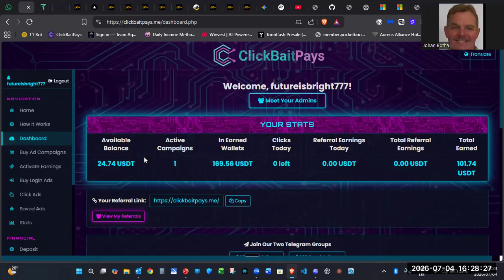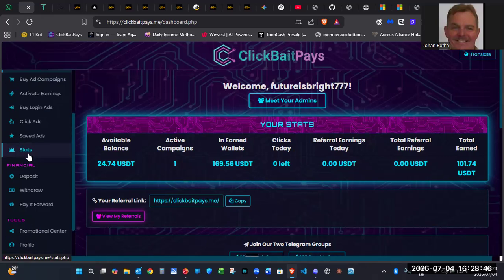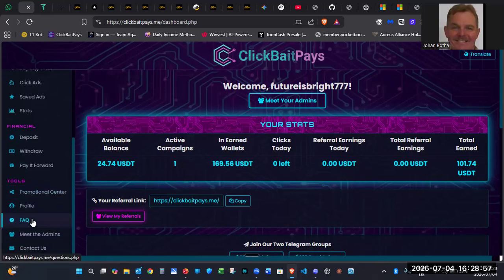Withdrawals minimum $10 US. You can purchase, there's no limit to the number of ad campaigns that you can purchase. Remember, you're getting paid per click. So obviously the higher your package, the bigger your daily earnings are going to be at the end of the day. The only thing is you need to wait those 7 days for the holding period after your 12 days have completed. And then there are many different strategies that people are following to build their teams up and to increase their earnings.